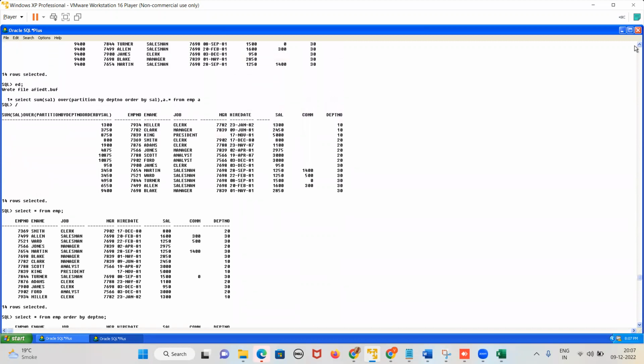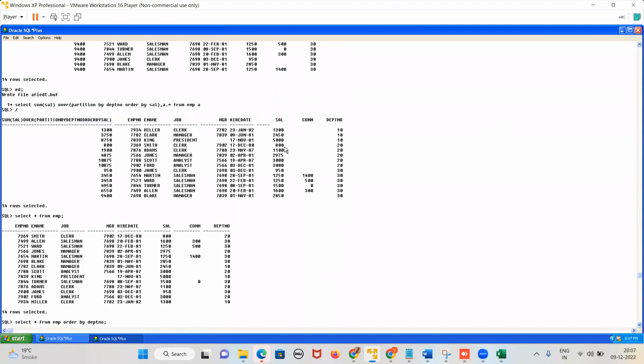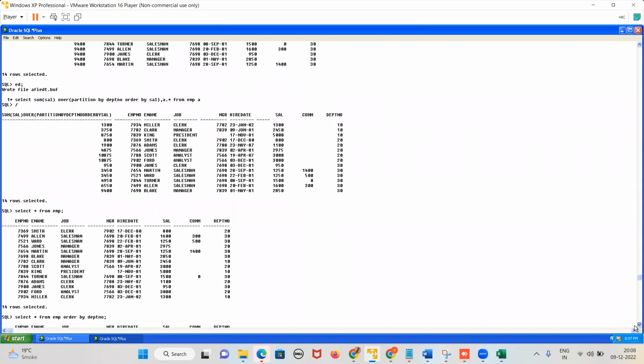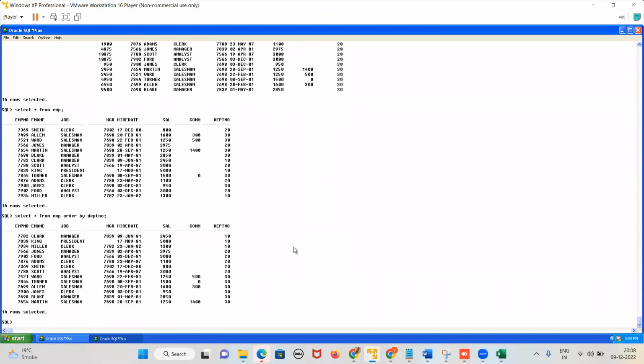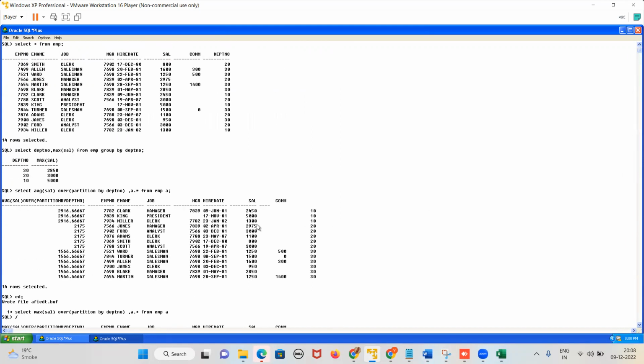So see the output here. If I have done order by, first it is 1300, okay? Then it is 2450. That means for department 10, what are the salaries? Let me just see. What are the salaries for department 10? Yes. Department 10, first value is 1300. And then if we add this and this, it will become what? 3750. Yes or no, guys? Yes, sir. And then what will happen? The third record, if you see, what is the third record? See the third record.